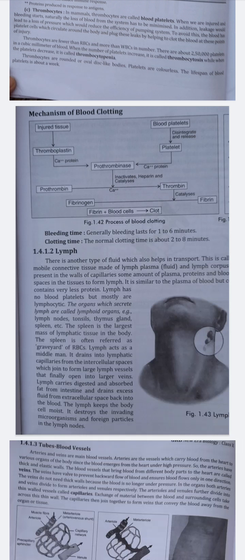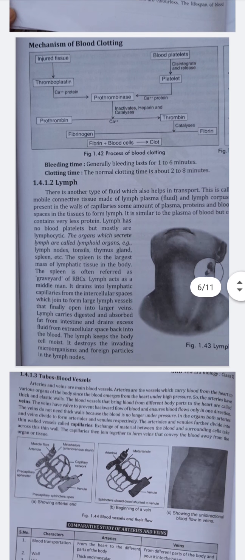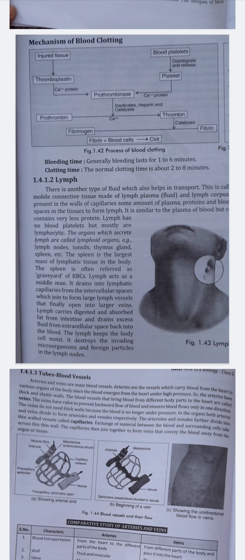Bleeding time: generally the bleeding lasts for 1 to 6 minutes. Clotting time: the normal clotting takes about 2 to 8 minutes. Next is the lymph. Lymph is another type of fluid which helps in transport. It is a mobile connective tissue made of lymph plasma. Lymph corpuscles are present in the walls of the capillaries. Some amount of plasma protein and blood in the tissue spaces forms the lymph.